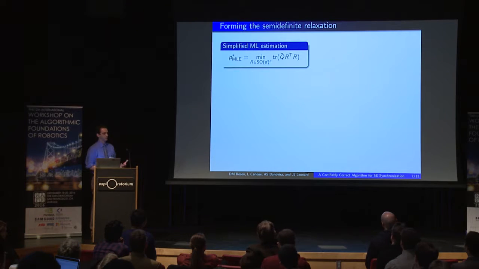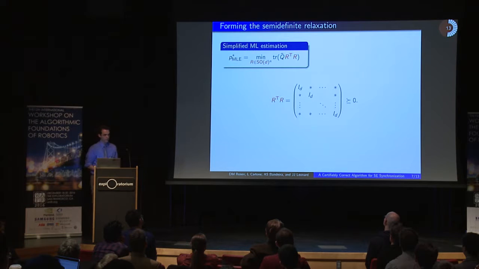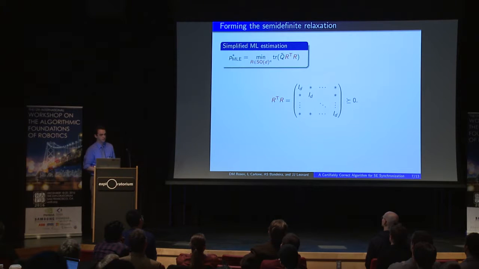And what we'd like to do is develop a convex relaxation for this. So this matrix R, you can think of it as being a row vector whose blocks are the rotational states that we'd like to estimate. And if you look at this estimation problem, you'll notice that this R only enters the objective in terms of this outer product. And if you think about what that outer product looks like, well, it's going to be positive semi-definite because it's an outer product. And because each of these constituent blocks in R are rotation matrices, it's going to have a block diagonal that's comprised of identity matrices.